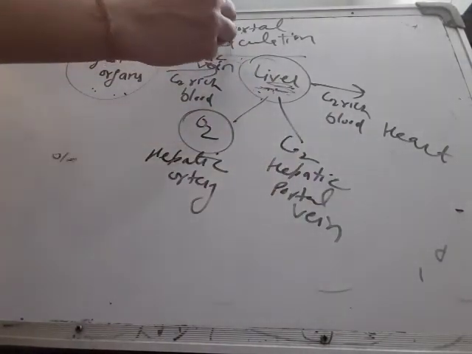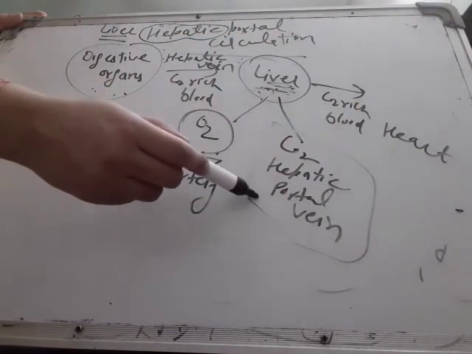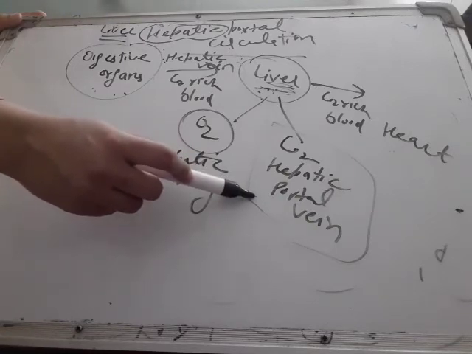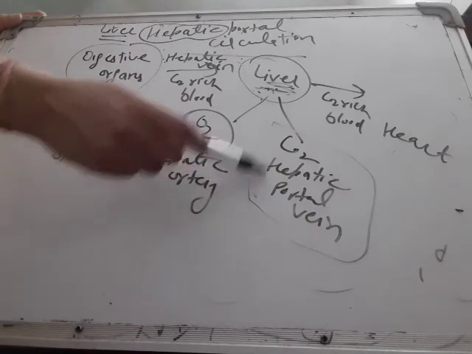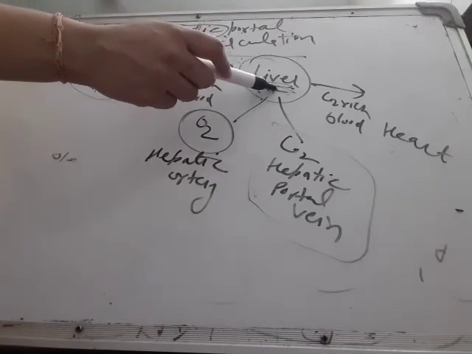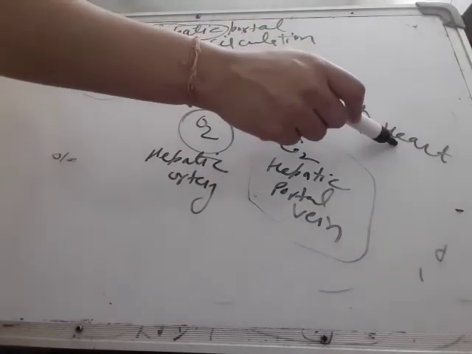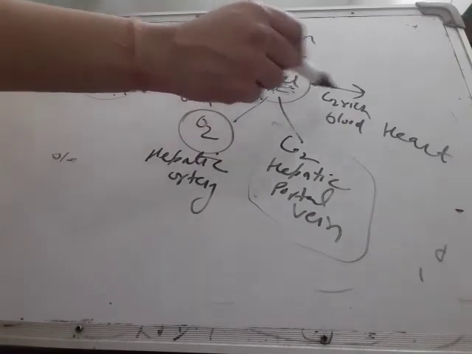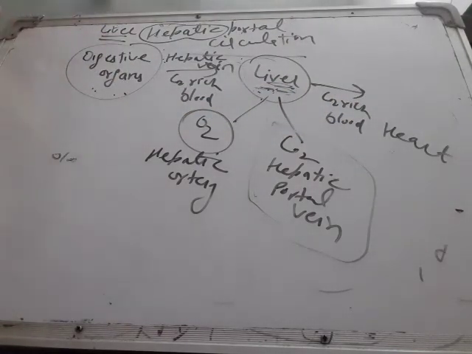The hepatic portal vein collects all the impure blood from digestive organs like the stomach and intestine and gives it to the liver. Then this impure blood goes from the liver to the heart. This is known as hepatic portal circulation.